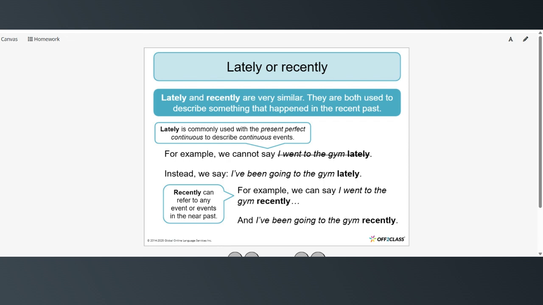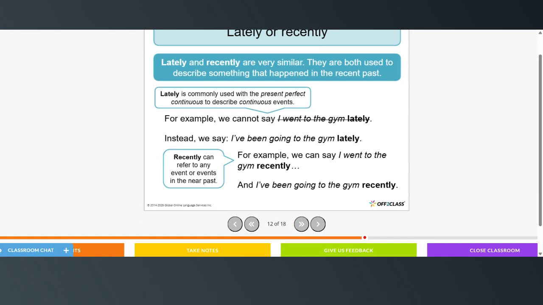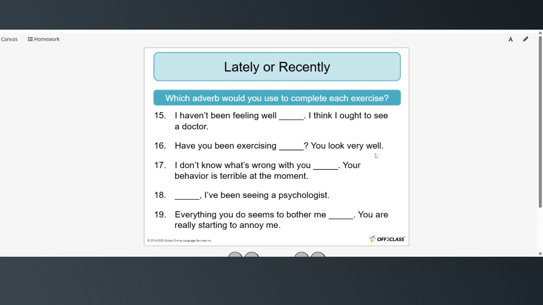Recently can refer to any event or events in the near past. For example, we can say, I went to the gym recently, and I've been going to the gym recently. Now, which adverb would you use to complete each sentence, lately or recently? Again, pause the video, try these on your own, and then restart when you're ready to check your answers.